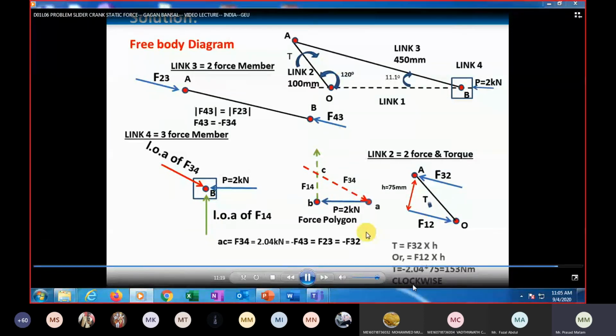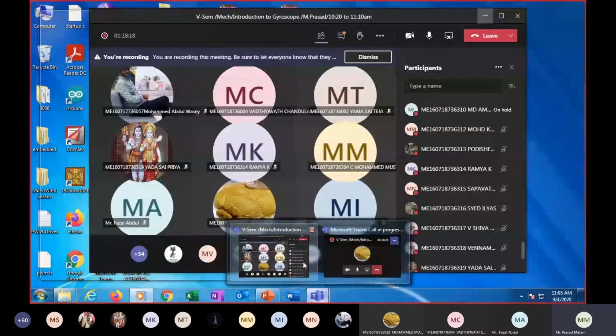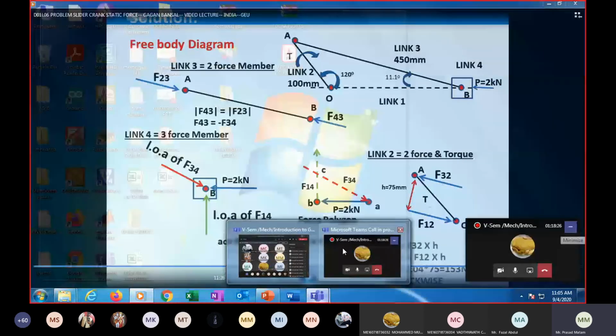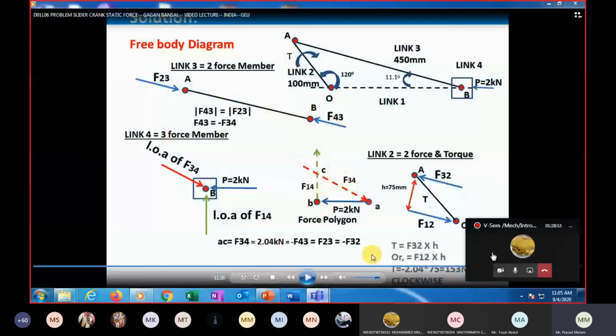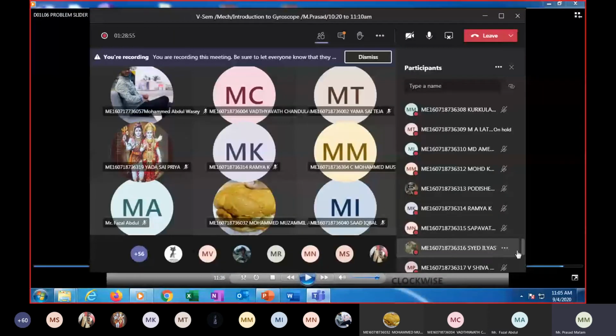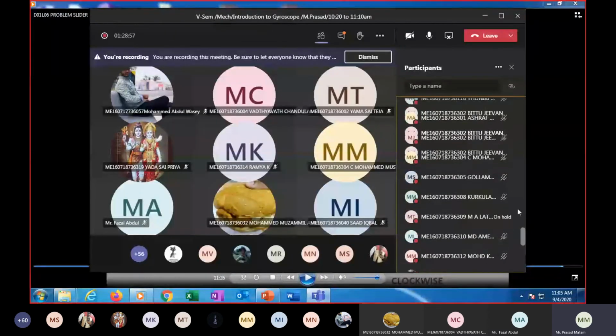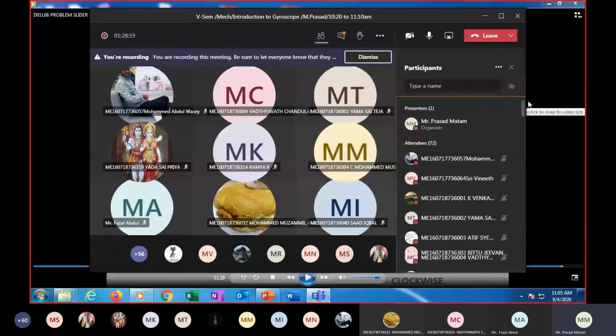If you practice it once, it will be very easy and clear to you. Hope you understand how we draw the free body diagram of link 2. Are there still any doubts? Please respond, dear students. With this I will wind up the class.